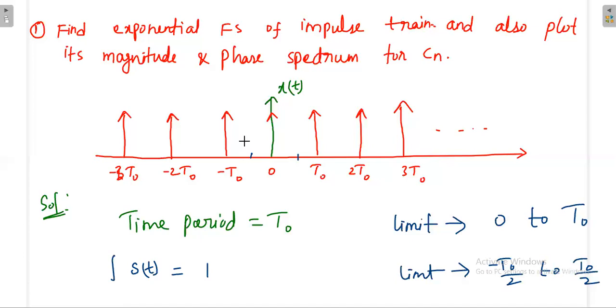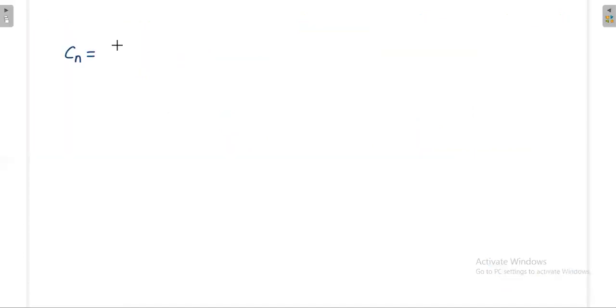Then what is the formula for Cn? Cn is equal to 1 by time period, that is 1 by T naught, integration from minus T naught by 2 to plus T naught by 2 of x of t e power minus j n omega naught t dt.